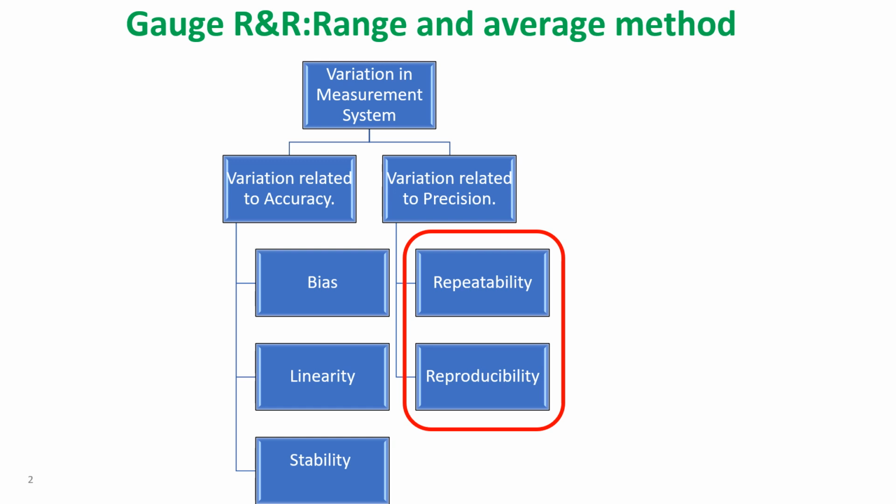For gauge R&R calculation there are two methods. One is the ANOVA method and the second is the range and average method. So in this video we are going to see the range and average method for repeatability and reproducibility, that is, gauge R&R.